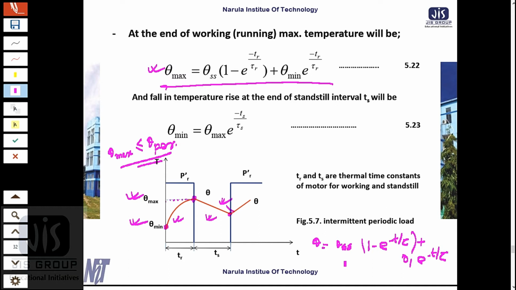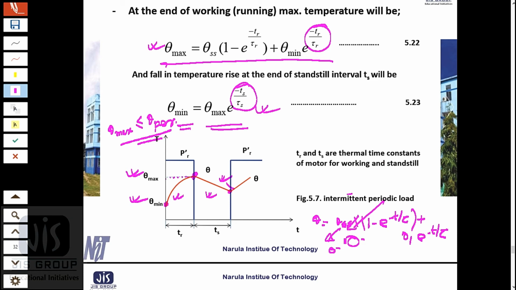Now, for the fall of temperature rise, in that condition my initial value theta 1 is theta max. And theta ss is 0 for cooling down. So theta minimum is the final value it reaches. So theta minimum equals theta max e to the power minus ts by tau s, because the time is ts, and I have mentioned the running time is tr. So this is my second equation.